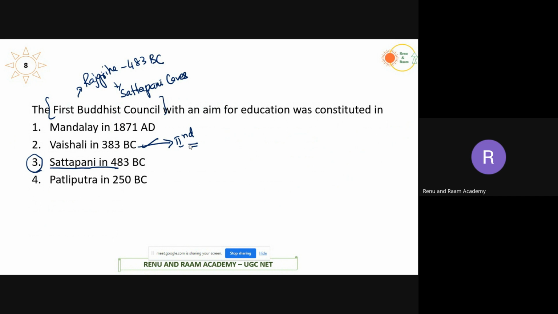The third Buddhist council was held in Pataliputra, under the patronage of Ashoka of the Mauryan dynasty. The fourth Buddhist council was held in Kashmir, in a place called Kundalavana, around 72 AD. These are the four Buddhist councils mentioned in ancient history.